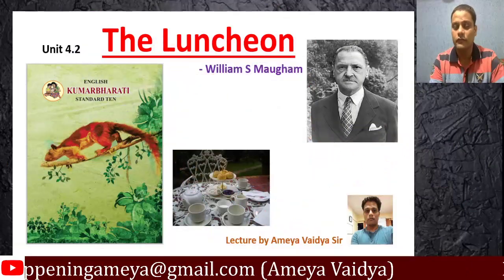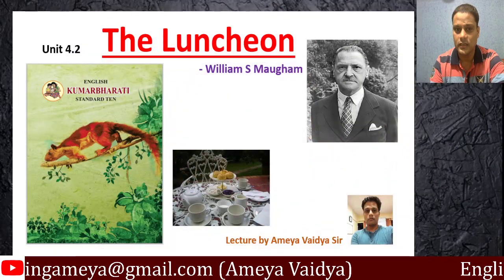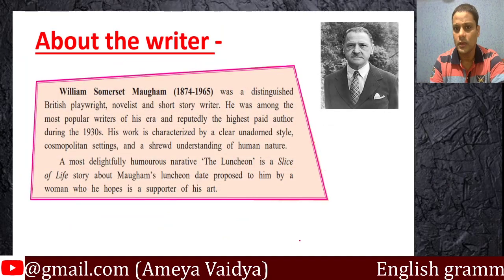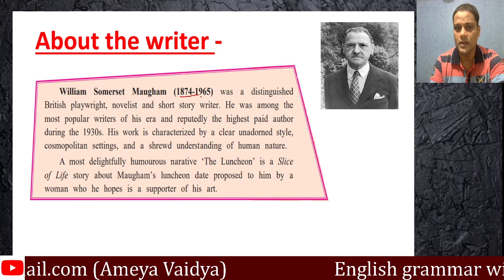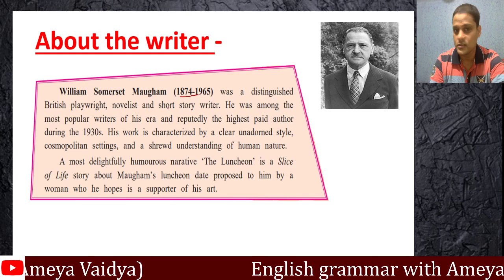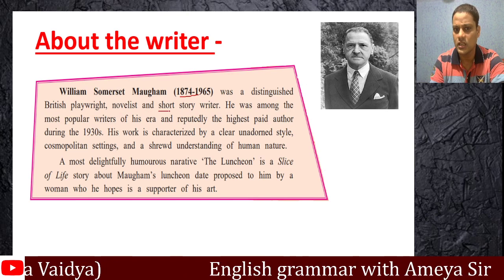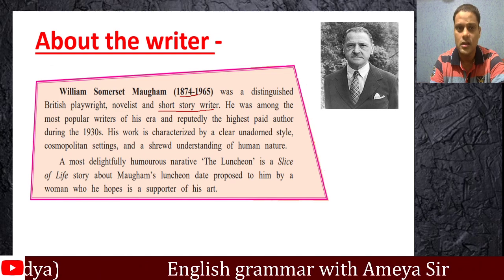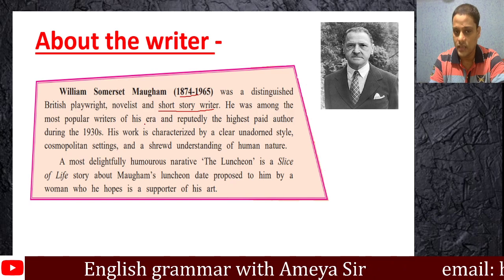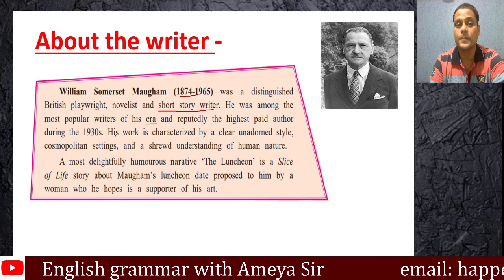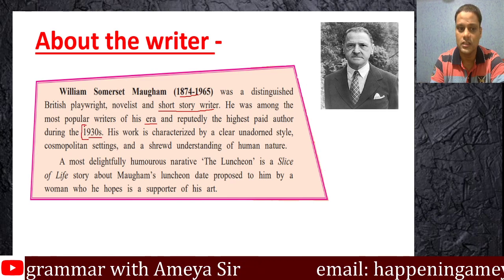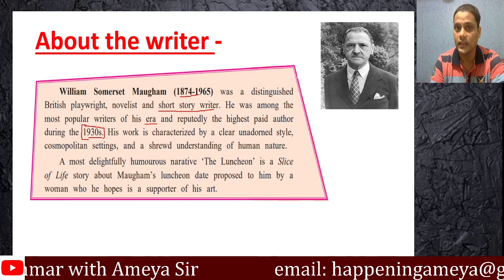As usual, first we will find out more about the writer. William Maugham was born in 1874 and passed away in 1965. He was a distinguished British playwright, novelist and short story writer. I think this lesson classifies as a short story. He was among the most popular writers of his era. Era is the time period, and he was reputedly the highest paid author during the 1930s. Also notice, guys, whenever it is 1930s, how the S is put at the end.